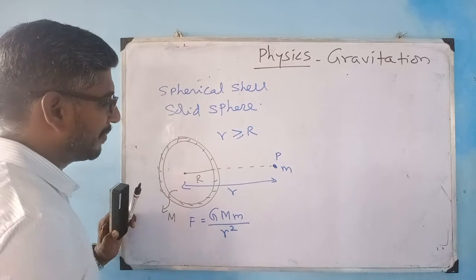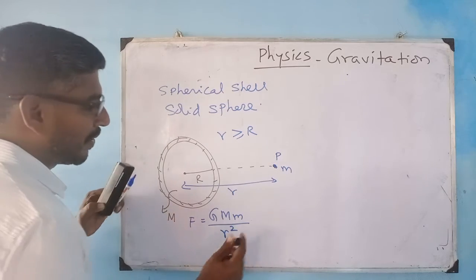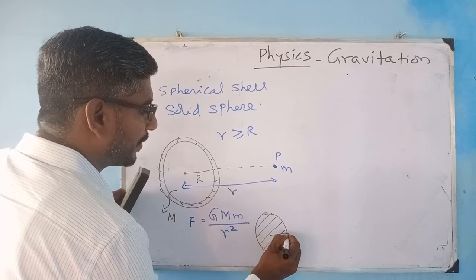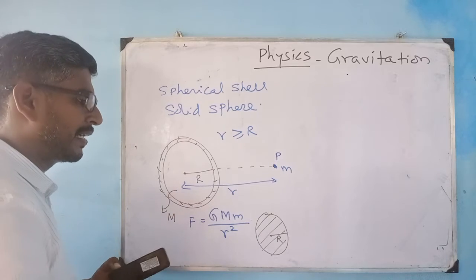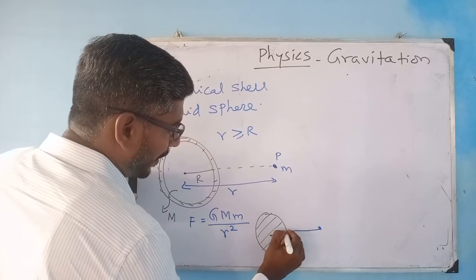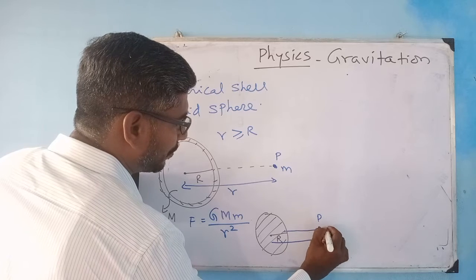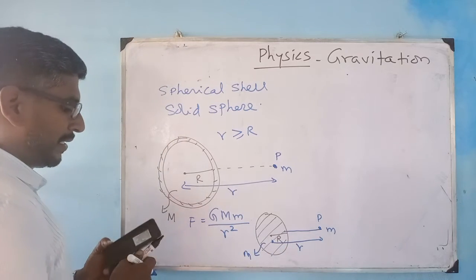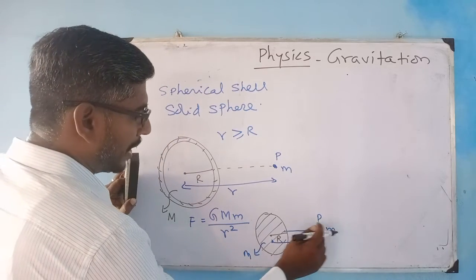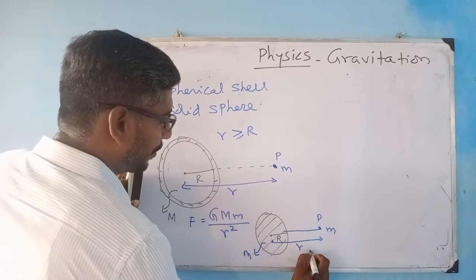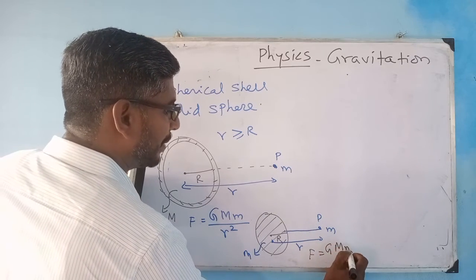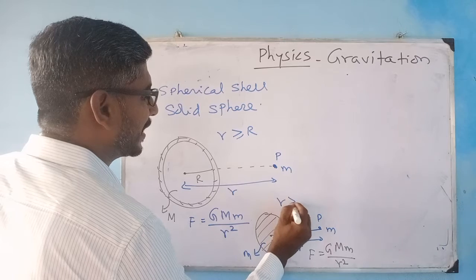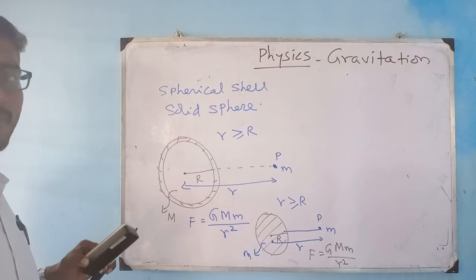In a similar way, for an object lying outside a solid sphere, so this is a solid sphere of radius R, and an object is lying outside this surface at this point. The distance between this point mass small m and the mass M is r. Then still you can say the force acting between the mass m and this capital mass M is F equal to G M m divided by r square. The given condition is r is much greater than R. I hope you are following me, right?